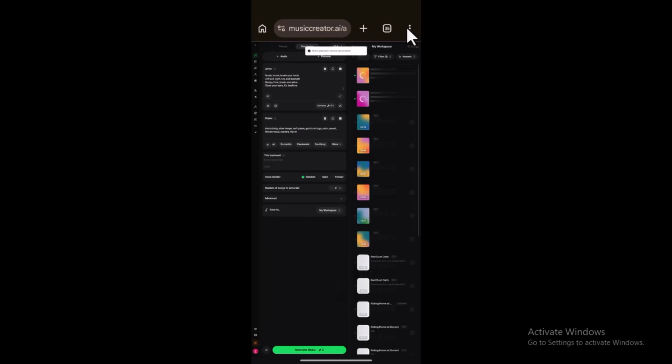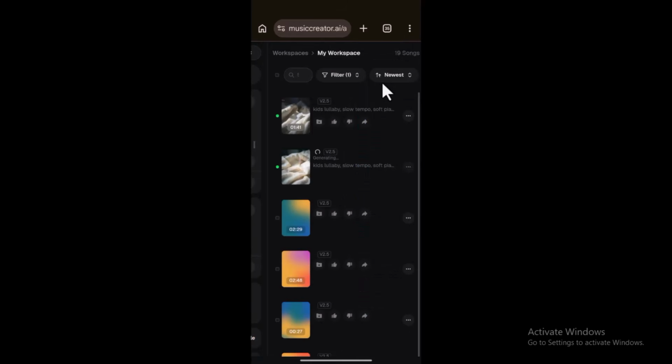The good thing about this is that with the free credit you have here, you can literally download your music. Like I said, when you've exhausted your credit, sign out and log in again with a different email. You already know what to do, right? Now if you take a look at this, it's 1 minute 41 seconds. That's the first one. So you can preview it by playing it to listen to it.